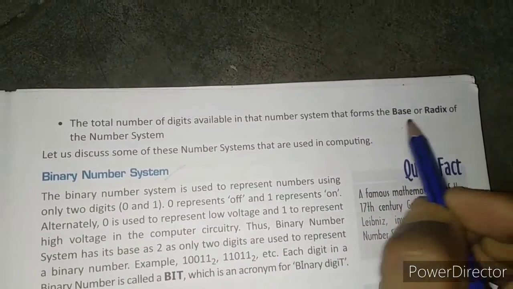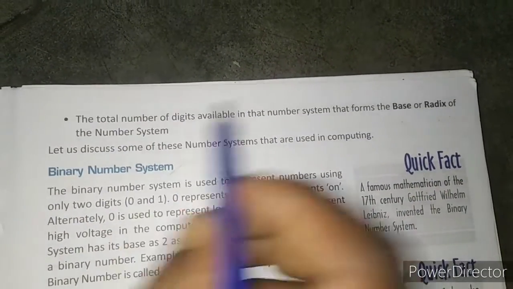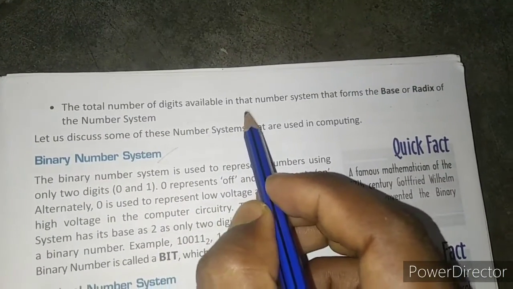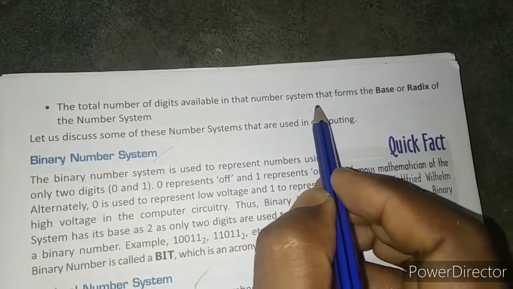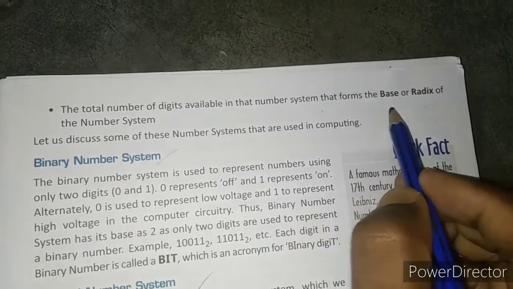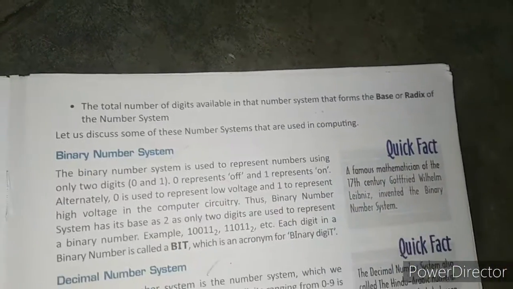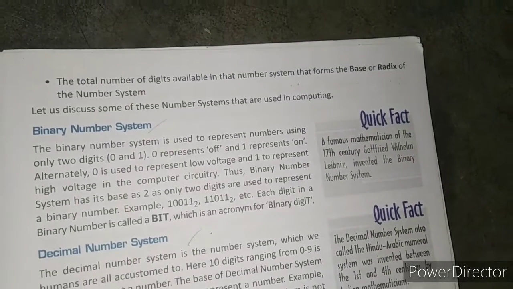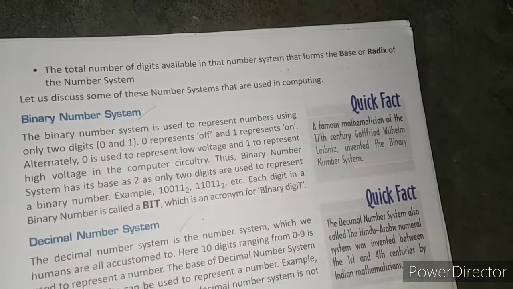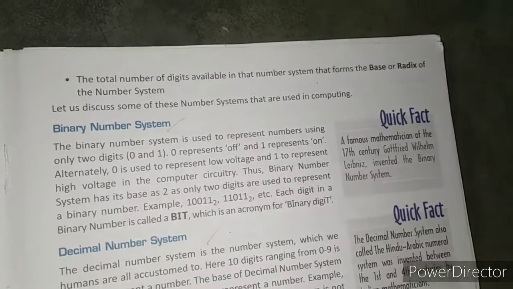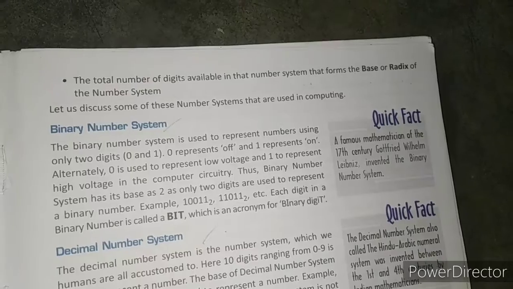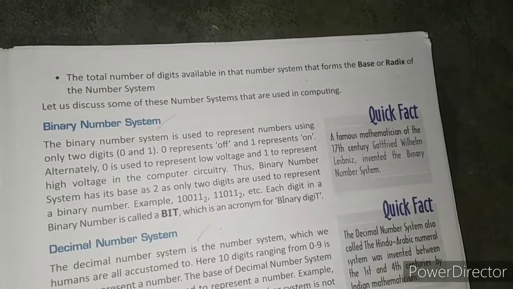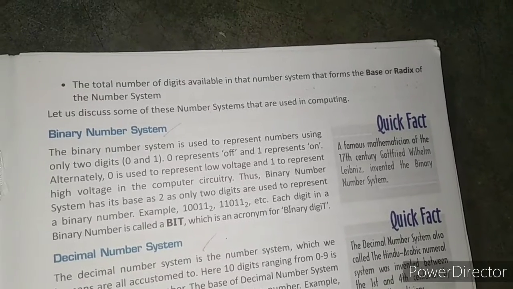And after that, the base or radix. Let us understand what the base is. The total number of digits available in a number system forms the base or radix of the number system, right? It means that when we represent a number in a number system, three things are of concern: the digit, the place value, and the base or radix.